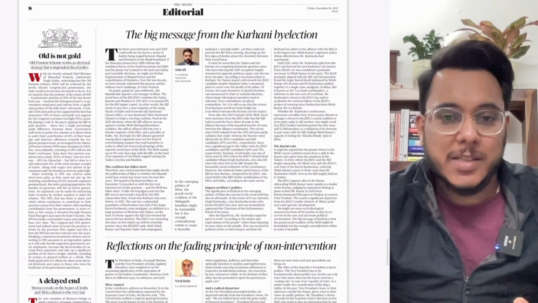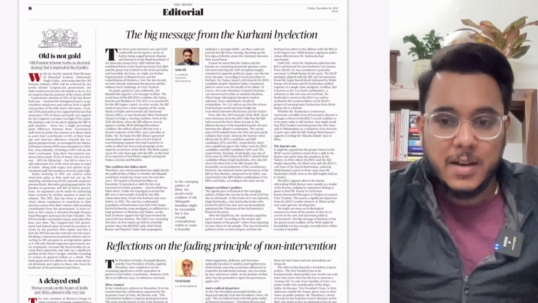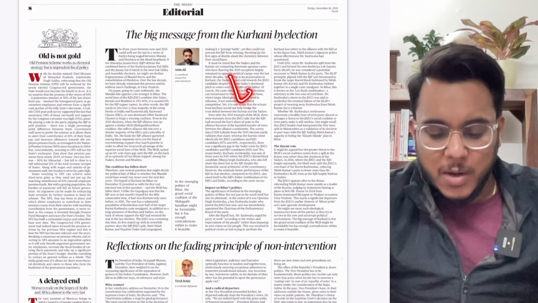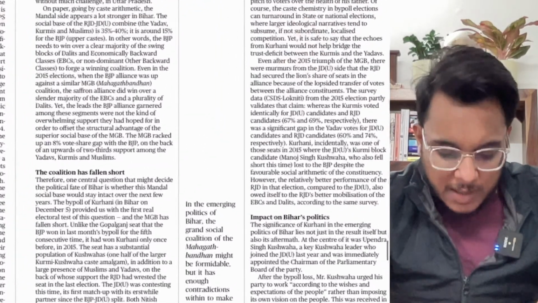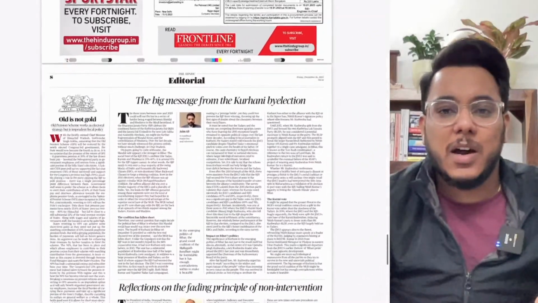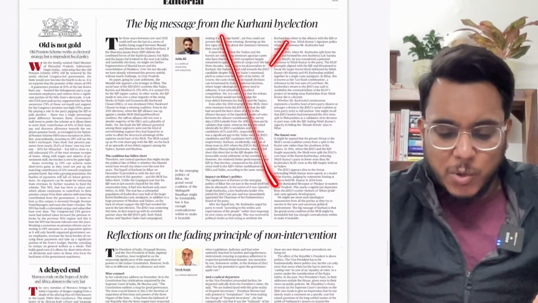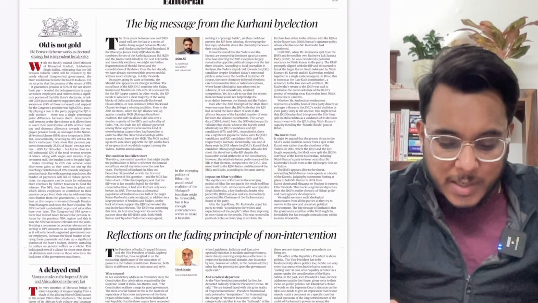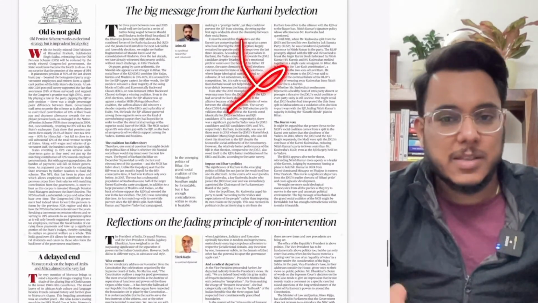Then coming to the editorial section, the first article is 'The big message from the Kurhani by-election.' This is a political article talking about the stakes of the BJP, JDU, and RJD, and what the stakes have been there. It is not an important article. However, if you are interested in regional politics, you can see that, but for the examination, much substance is not given here.